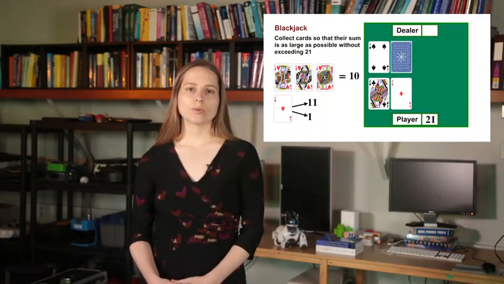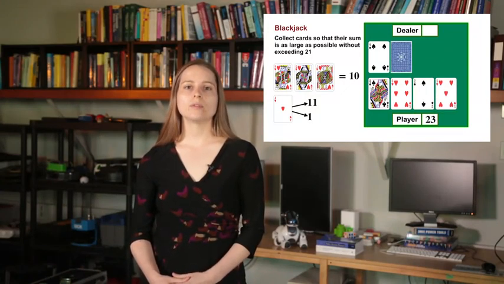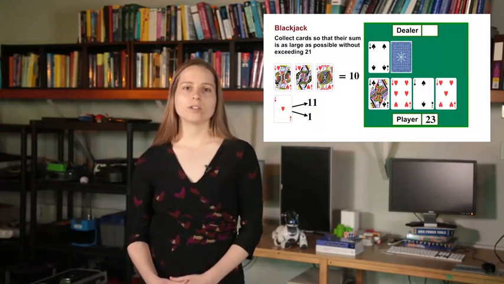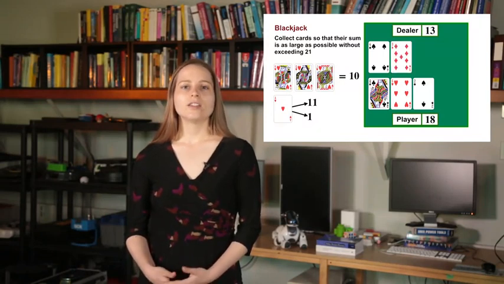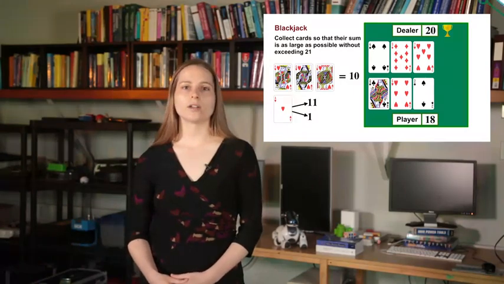If the player immediately has 21, they win, unless the dealer also has 21, in which case they draw. If the player does not have 21 immediately, they can request more cards, one at a time, or hit. If the sum of the player's cards ever exceeds 21, we say the player goes bust and loses. Otherwise, when the player decides to stop requesting cards, or sticks, it becomes the dealer's turn. The dealer only hits if the sum of their cards is less than 17. If the dealer goes bust, the player wins. Otherwise, the winner of the game is the player whose sum is closer to 21.